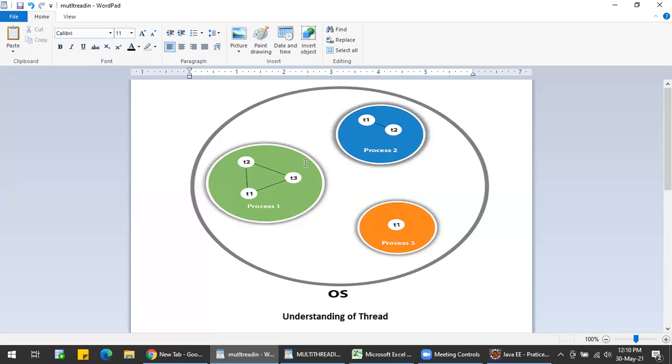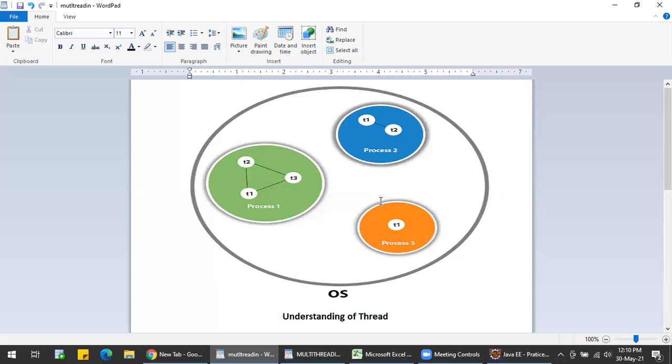When I try to communicate from process 1 to process 2, it is very costly, because every time a process runs, it stores its data in its own memory, and process 2 stores its data in its own. So when communication comes into the picture, it is very difficult, in the sense that it is costly. It's not impossible; it is possible, but it is costly. The communication between processes is very high in terms of cost.